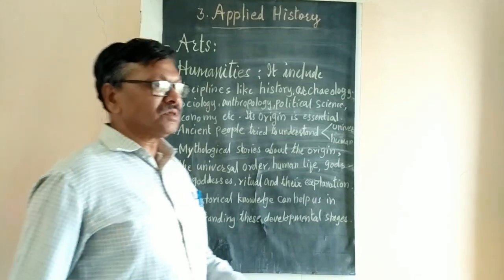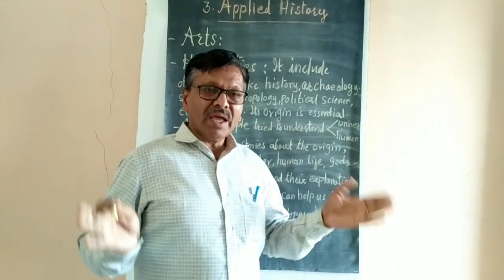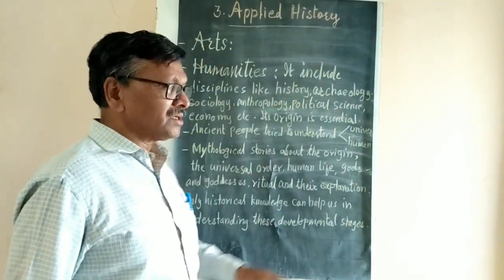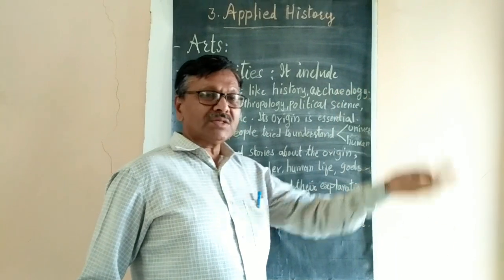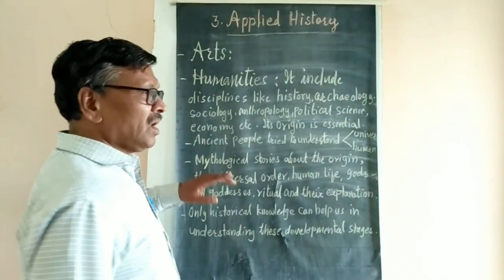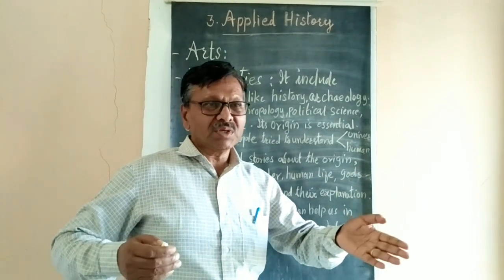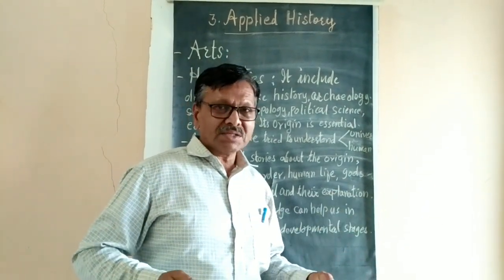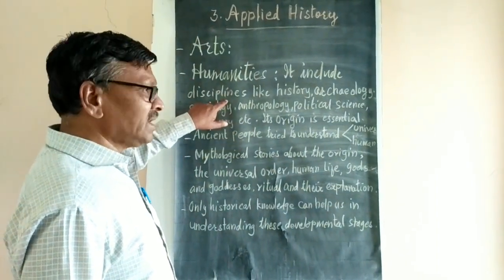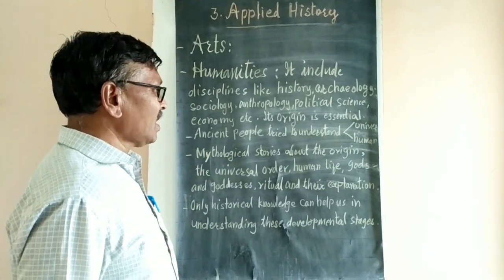Anthropology means the study of human beings, how human beings existed during that time. Political science: how politics developed at that time. The economy: how economy was based, whether it was a barter system or a money system. So all these several disciplines or subjects are involved in humanities.